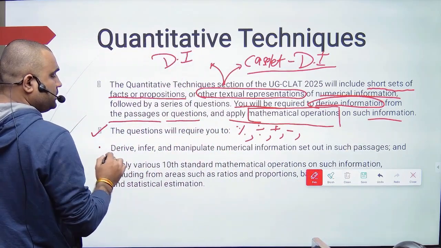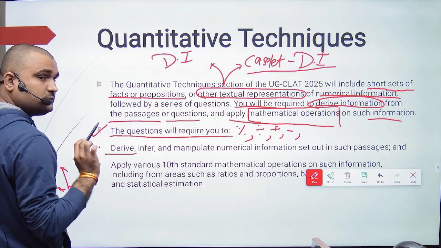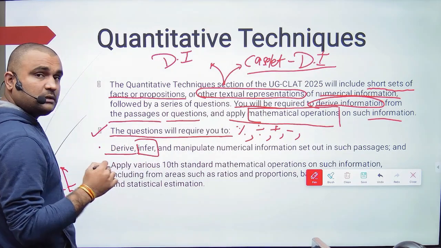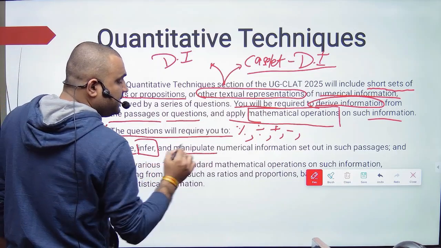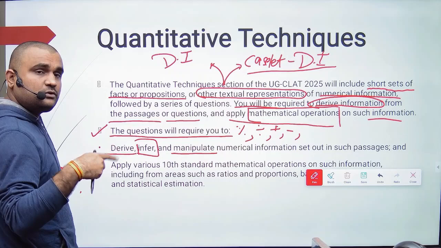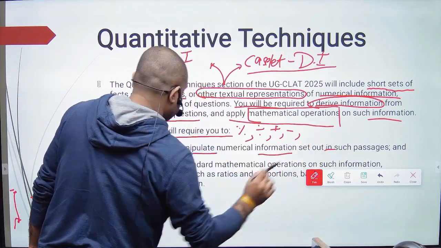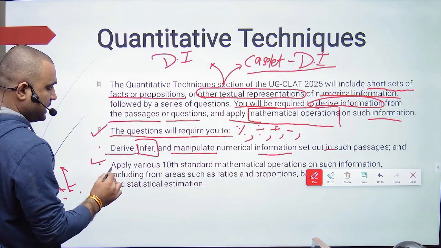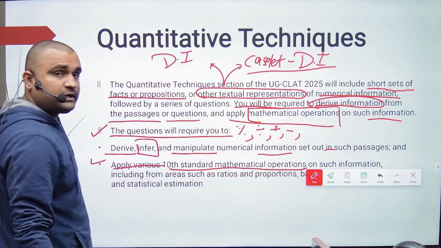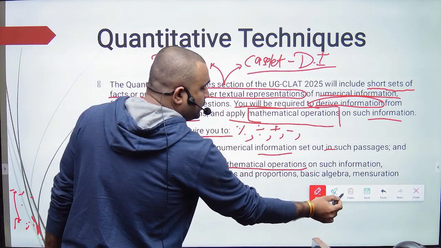Second point, the questions will require you to what? Derive, that is, derive information. Infer. You have to use your inference also. Manipulate numerals. Whatever numerals you have, you have to do operations on them and manipulate them, with information set in such a passage. And last, apply the various 10th standard mathematical operations. Whatever operations you have in your 10th class, you have to apply all of that.